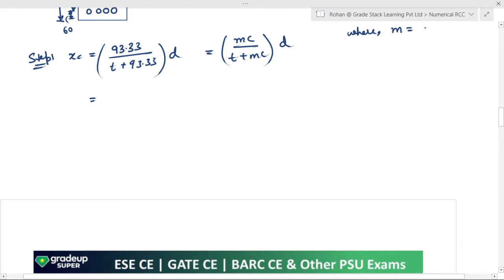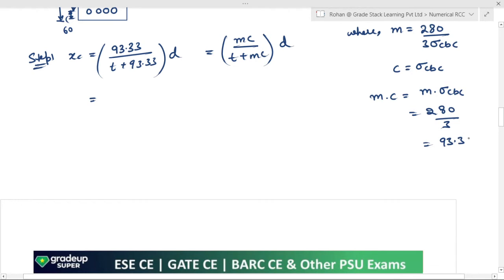M is equal to modular ratio, that is equal to 280 upon 3 sigma CBC, and C over here refers to the sigma CBC. So MC means M into sigma CBC, which is equal to 280 upon 3, which is nothing but 93.33. That is what I have written over here.